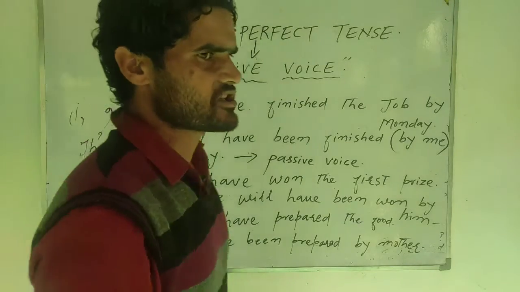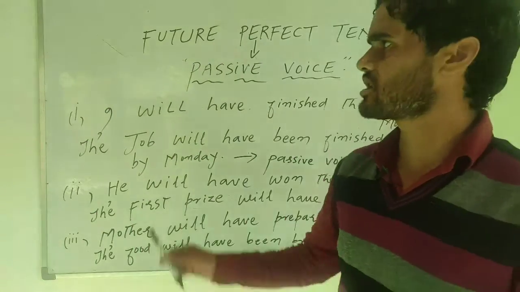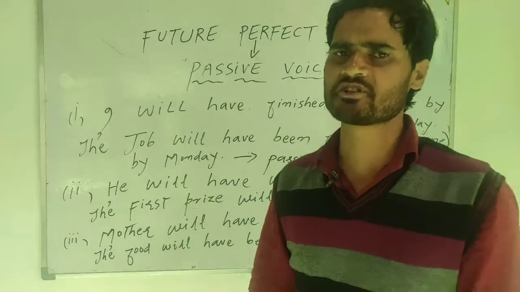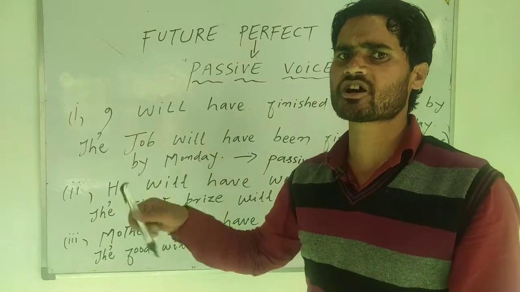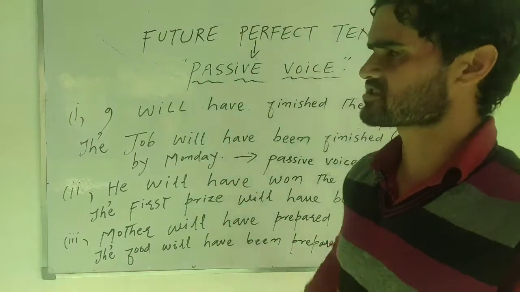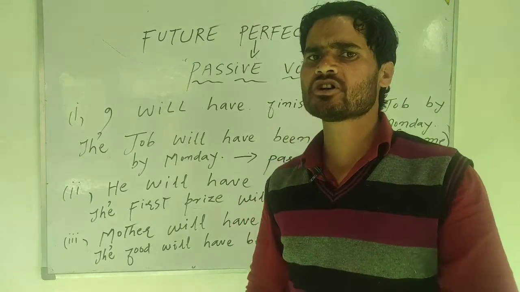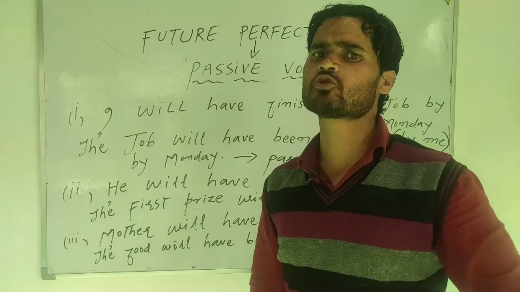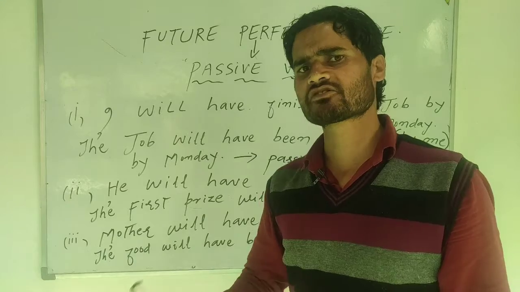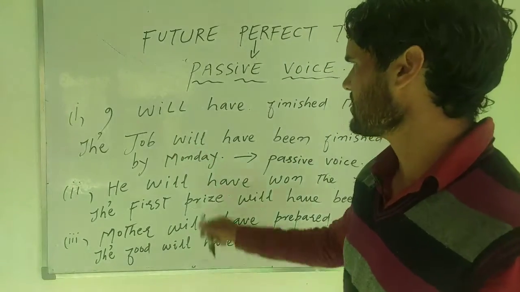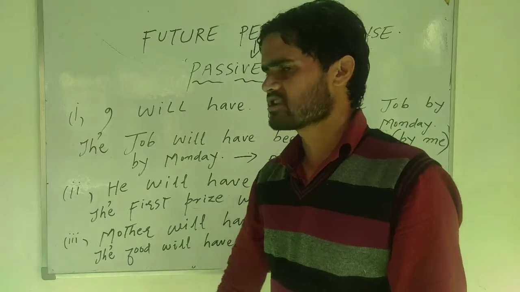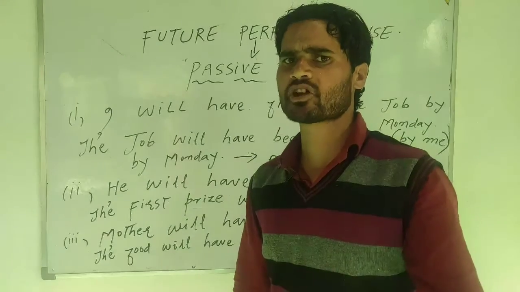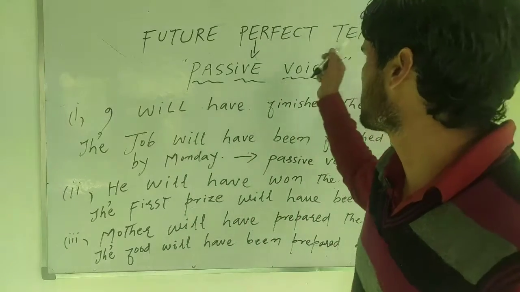Future perfect tense. It does not need any further introduction or elaboration because I have already made a video on it. What does it mean? What are the structural rules employed in future perfect tense? Now in this video I am just concerned with the transformation of its sentences into passive ones. How we can make the passive voices of those sentences which are characteristic of future perfect tense. So, look at these examples. They will help you understand the rules employed in the passive voices of future perfect tense.